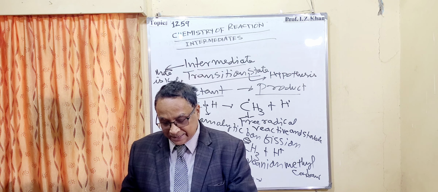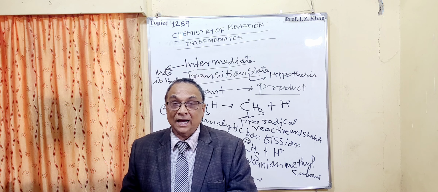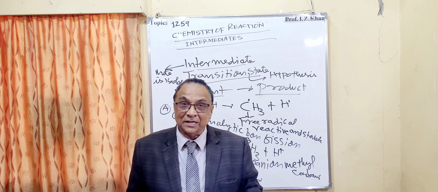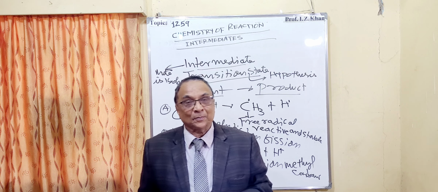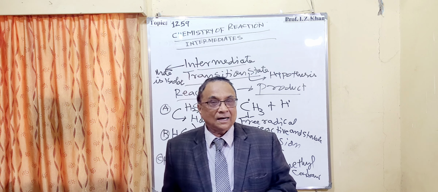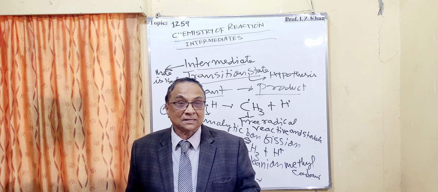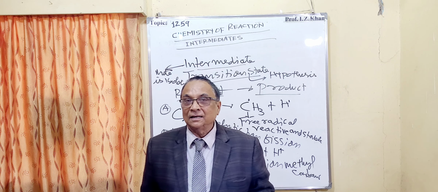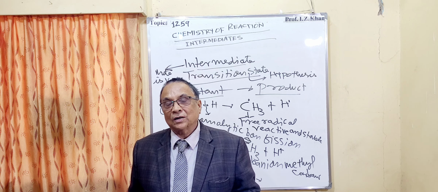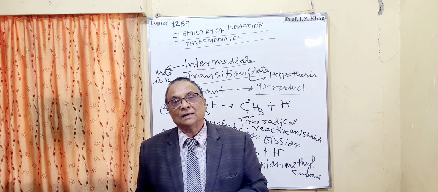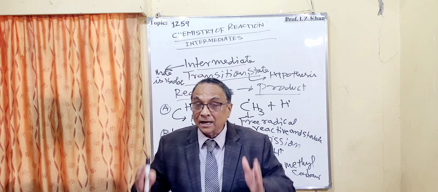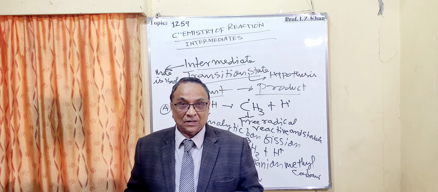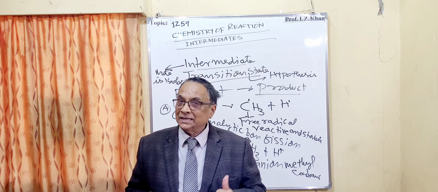In the case of homolysis, free radicals are produced, and in the case of heterolysis, two types of reacting species are produced. One is carrying positive charge, that is called carbocation. The other one is carrying negative charge, and is called carbanion or carbon anion. So these are the reactive species produced during the breaking of the bond.